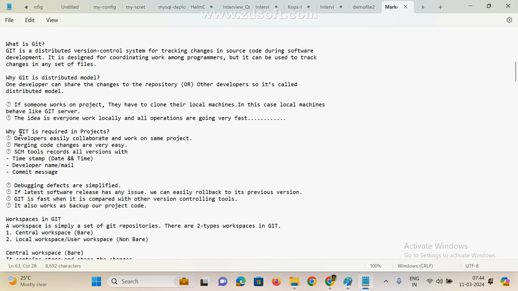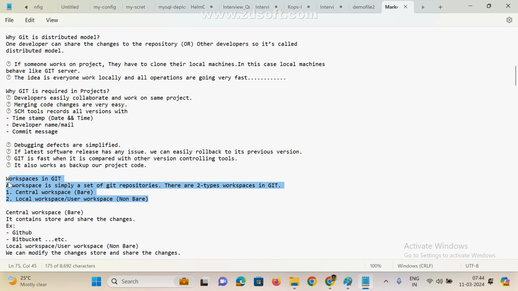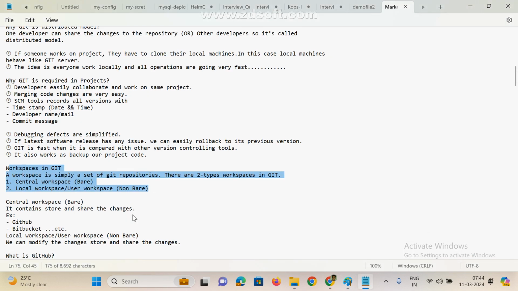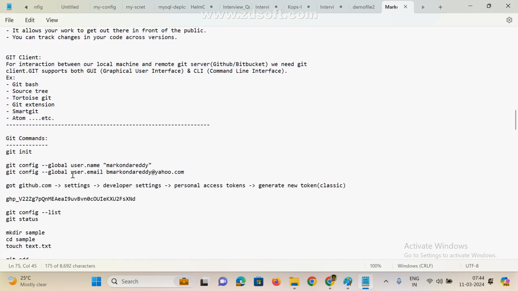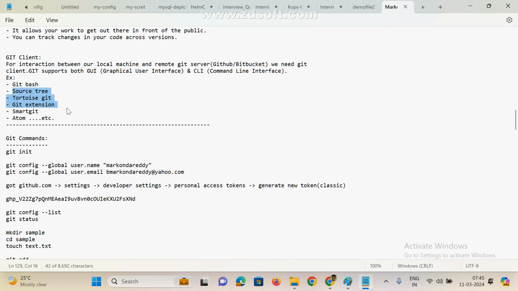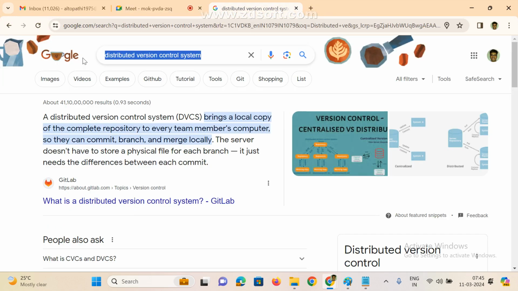Now if you see here, these are some of the basics for understanding purpose. And see here, central and local. This is the central and this is the local repository, new terminology. Now there is some client software also we are going to use. Client is nothing but if you want interaction between our local machine and our remote server, we need to install one client software. Here I used Git client, right? Same way in the market there are many client softwares available. See here, we can use SourceTree, TortoiseGit, Git Extensions. These all are Git client softwares. Even if you Google it, we can see many Git client softwares.